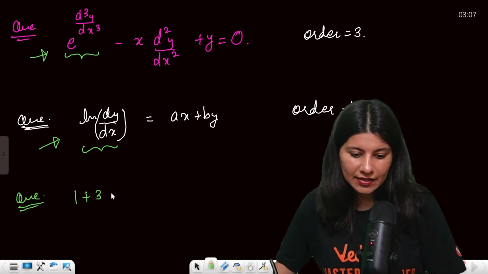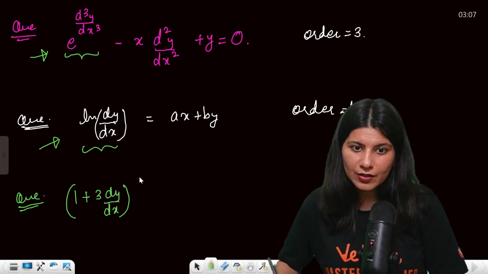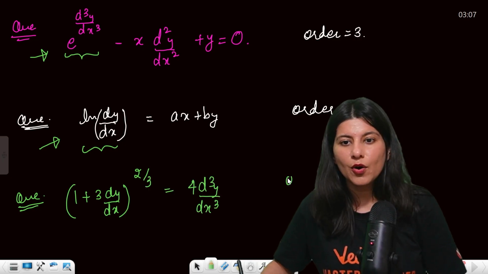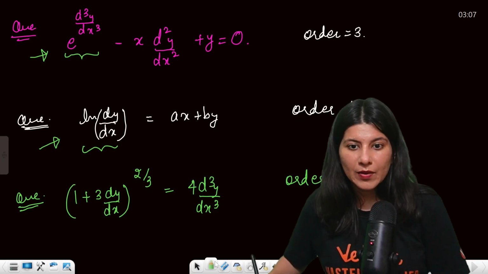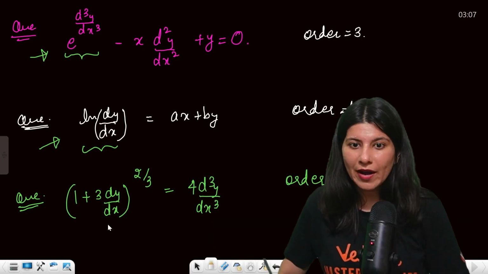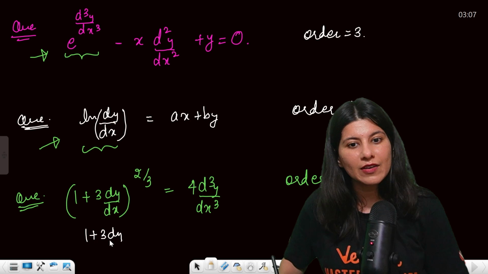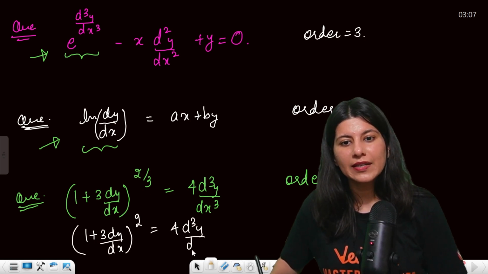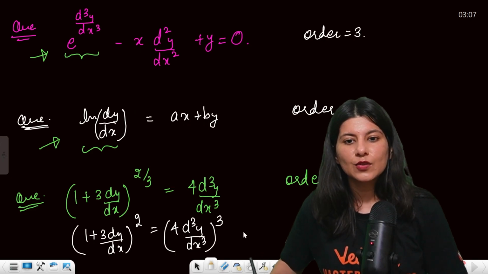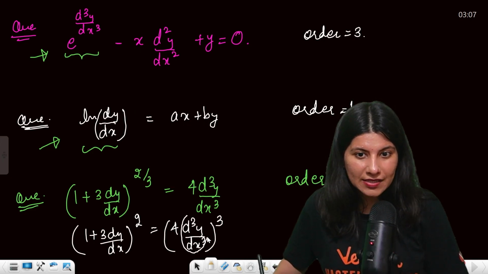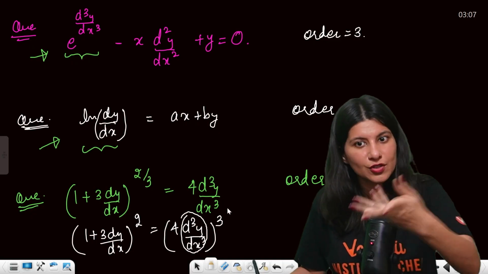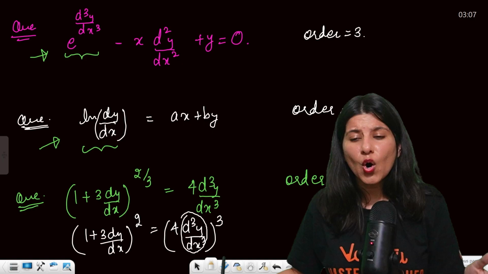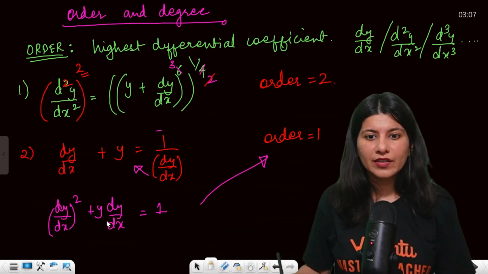Then here, 1 plus 3 dy by dx power 2 by 3 equals 4 d3y by dx cube. Again, order of this is obviously 3, but to convert it into proper format, you have to cube both the sides. 1 plus 3 dy by dx power 2 whole cube is equal to 4 d3y by dx cube, whole cube. So because of this third differential coefficient, order is 3. Now you must be wondering, ma'am, order we understood, what about degree of the differential equation?